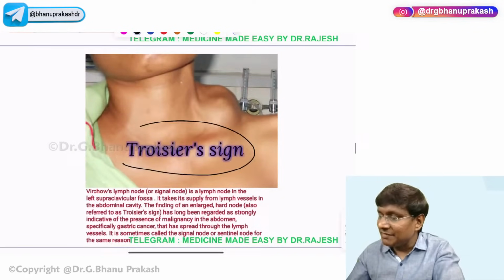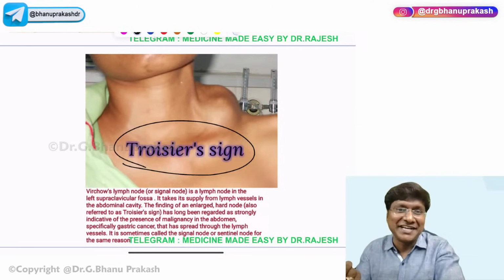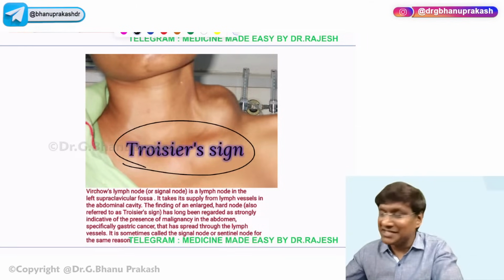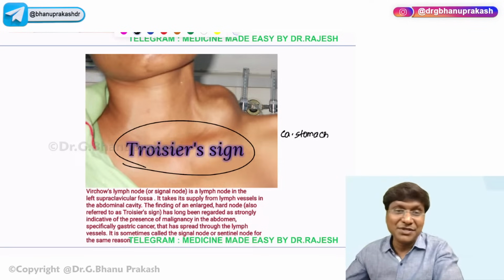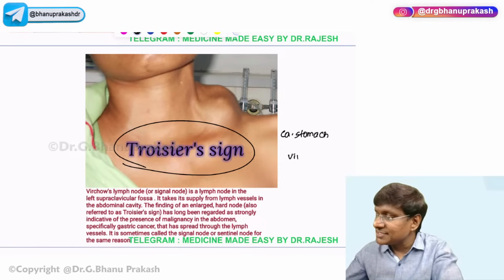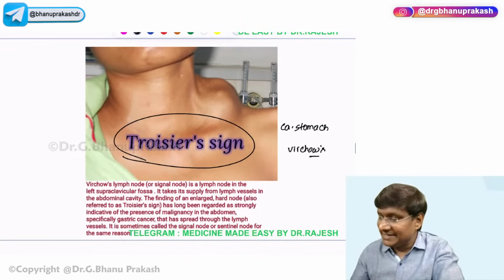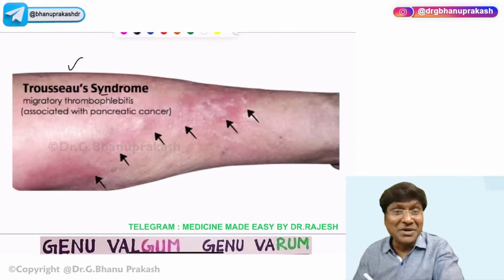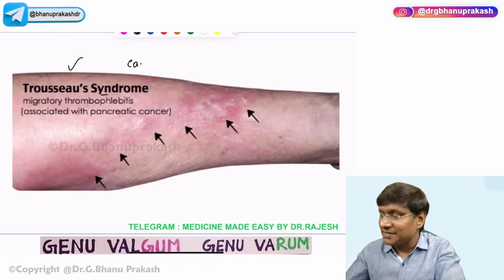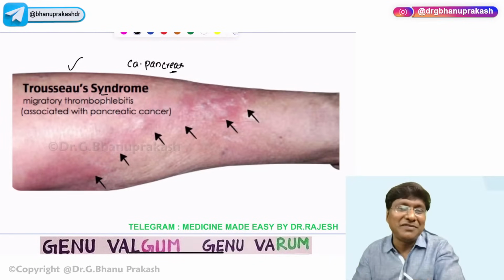Then we also have another terminology called Troisier sign. This is observed in case of carcinoma of the stomach. In carcinoma of the stomach, you have what is called Troisier's lymph node or Virchow's lymph node. Why does this occur? That is due to metastasis from carcinoma of the stomach to the supraclavicular area. Then we have one more syndrome called Trousseau syndrome that you observe in case of carcinoma of the pancreas, and that is due to migratory thrombophlebitis.